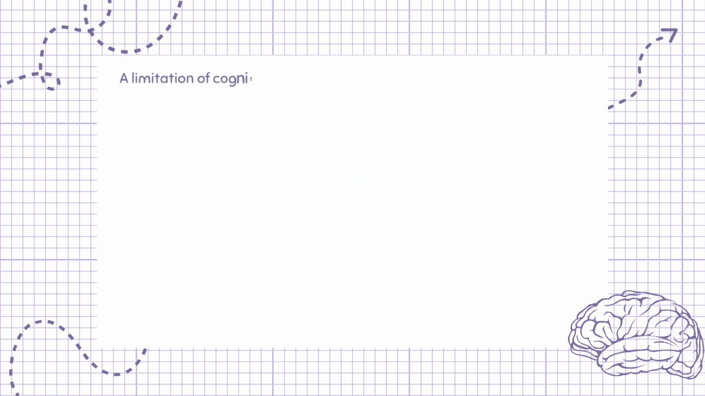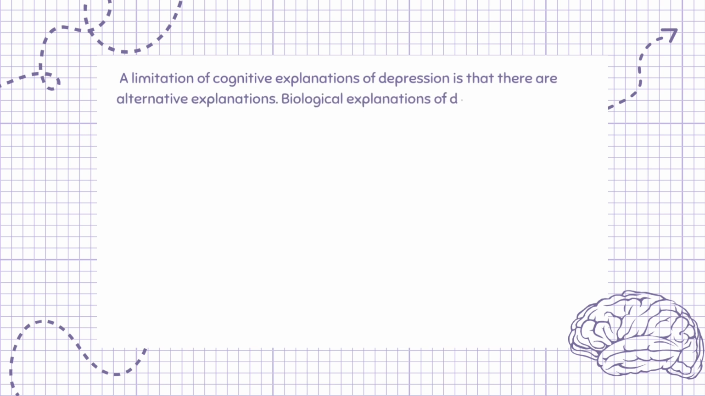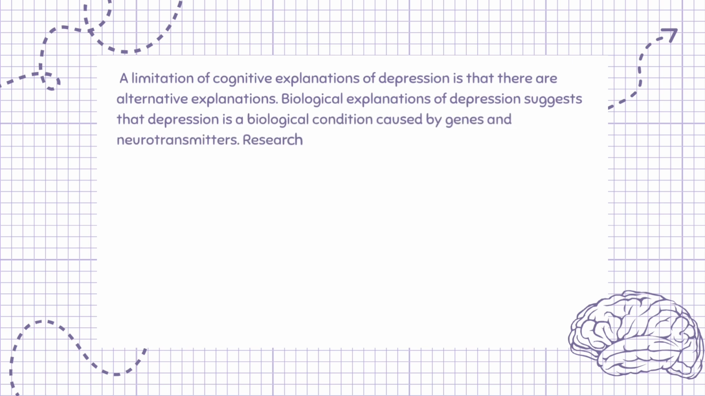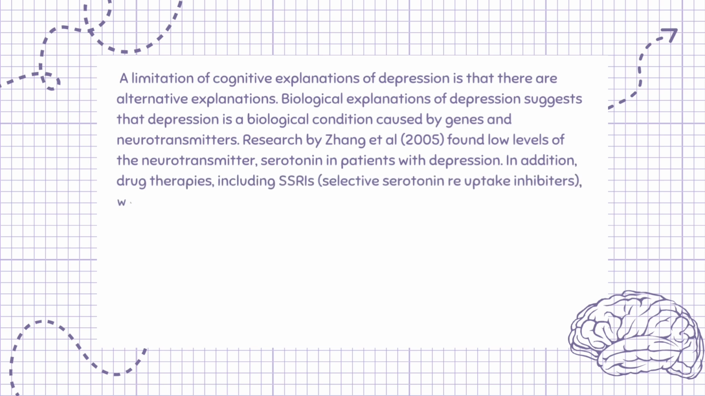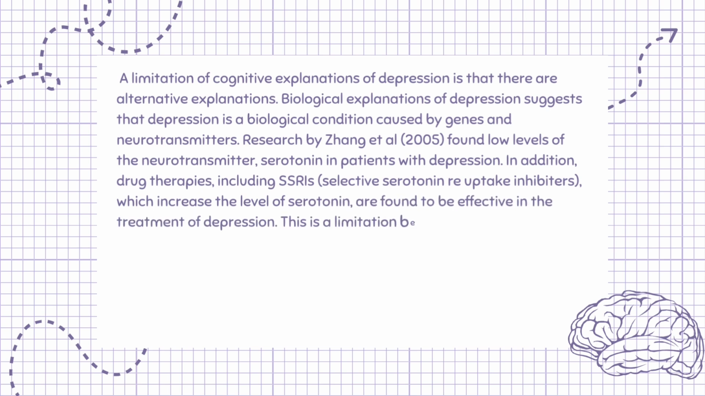A limitation of cognitive explanations of depression is that there are alternative explanations. Biological explanations of depression suggest that depression is a biological condition caused by genes and neurotransmitters. Research by Zhong et al., 2005, found low levels of the neurotransmitter serotonin in patients with depression. In addition, drug therapies, including SSRIs, selective serotonin reuptake inhibitors, which increase the level of serotonin, are found to be effective in the treatment of depression.